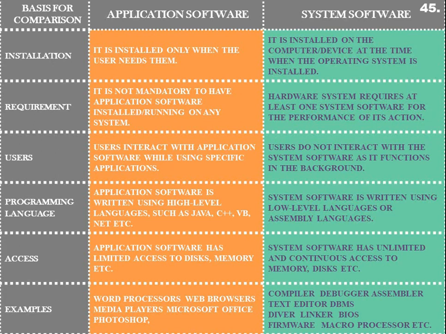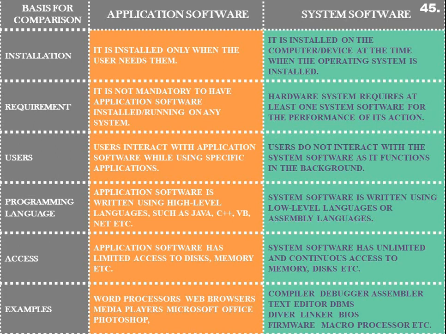Likewise, application software is written using high-level languages. As I told you earlier in the language processor topic, software engineers develop softwares like system software or application softwares using high-level languages. So application softwares are always developed using some kind of high-level languages.